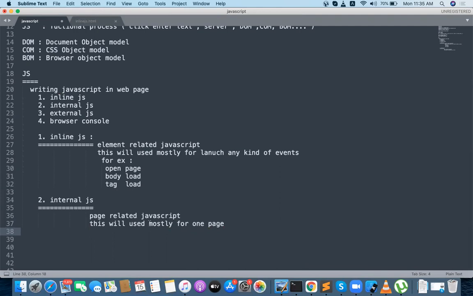Yes, this will be used only for a single page, that's it.